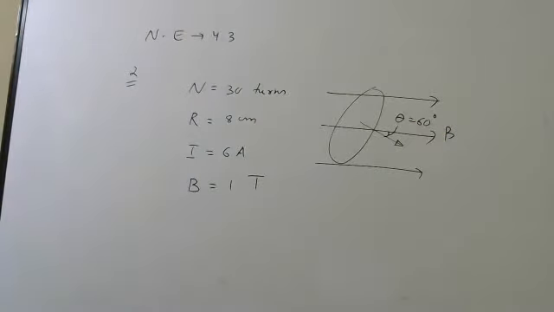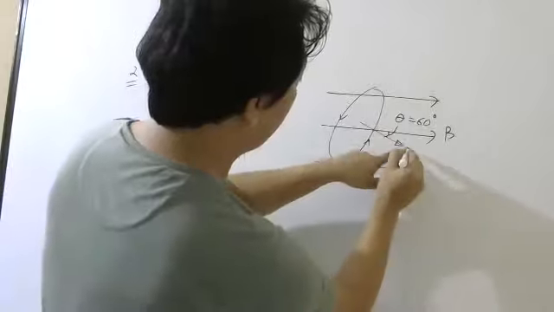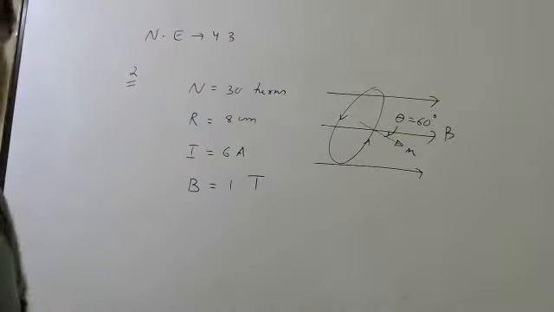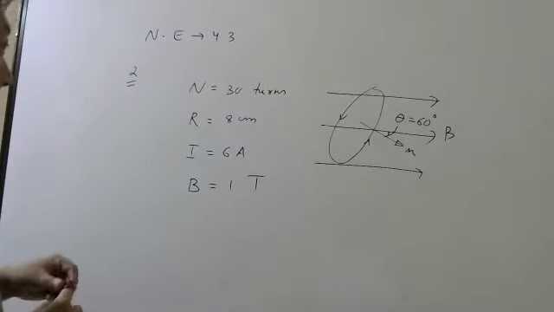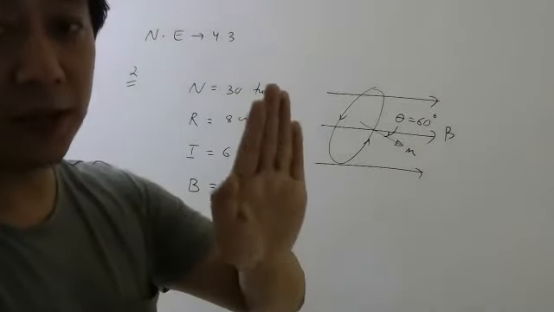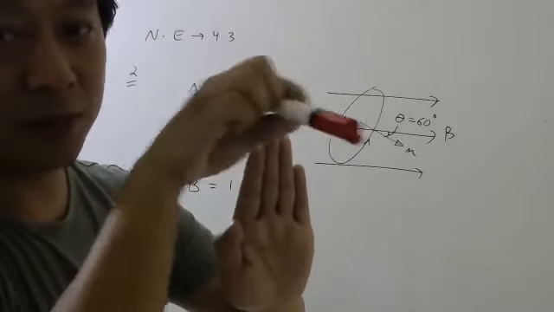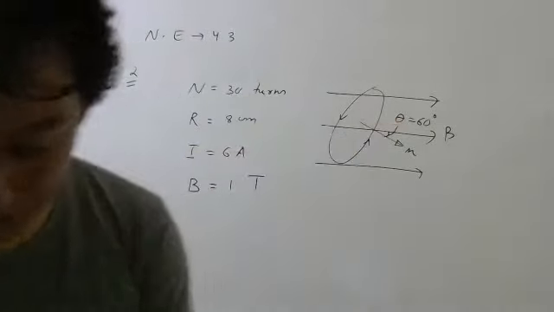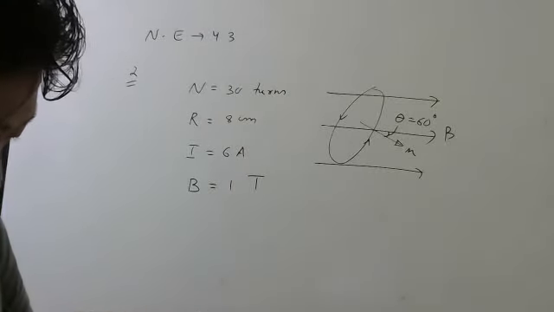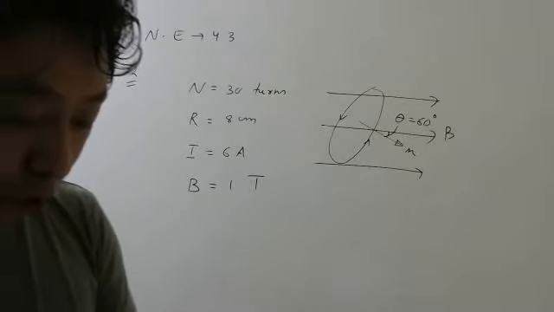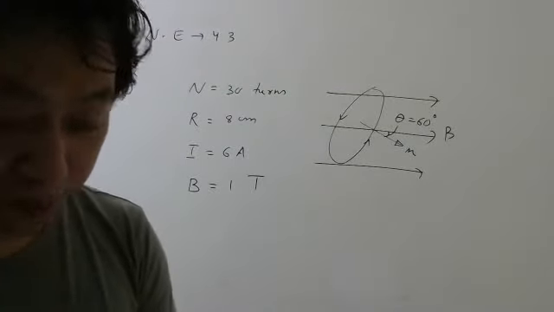Okay, students, be careful about that. And current should flow this way so that your magnetic moment will be here. This is your magnetic moment. And magnetic moment is always perpendicular to the plane of the loop. So basically if this is the plane, they are keeping it somewhat tilted like this. So magnetic field is here, magnetic moment is here, so that angle is 60 degree. Calculate the magnitude of the counter torque that must be applied to prevent the coil from turning.